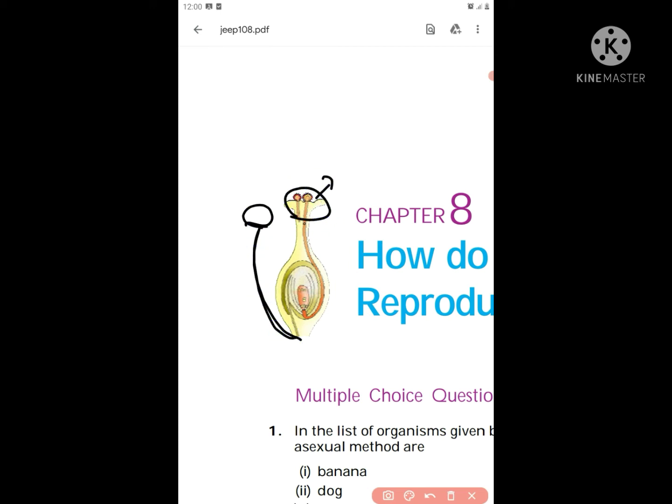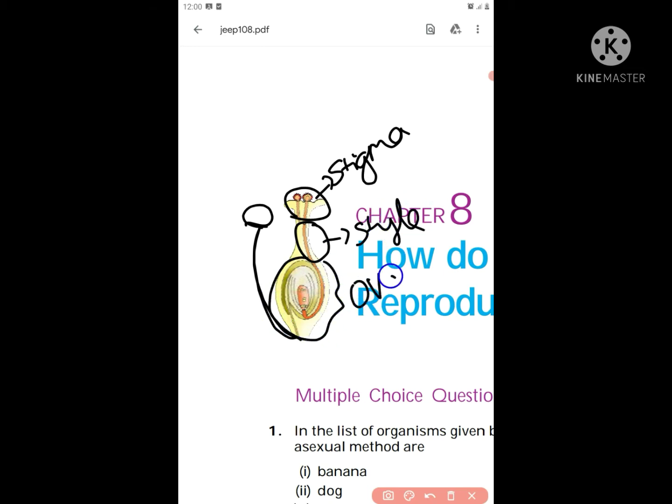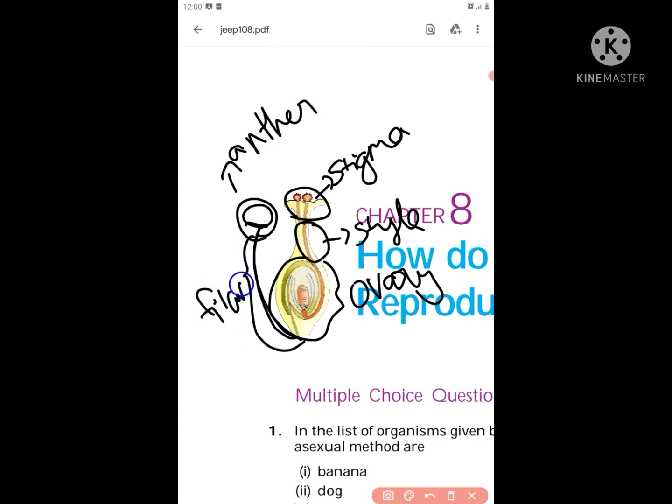What is this called? This is called stigma. This is called style. And this is called ovary. This part is called anther. And this is called filament. Now stigma, style and ovary, SSO, together are called pistil.